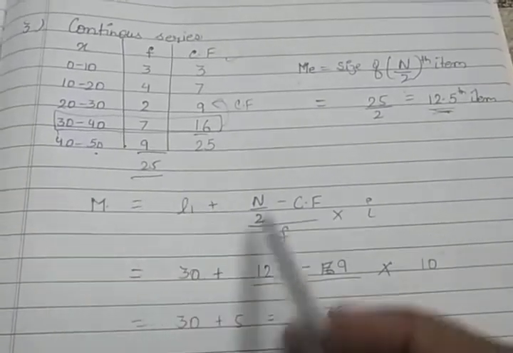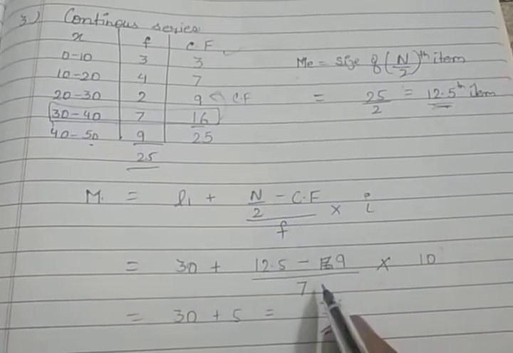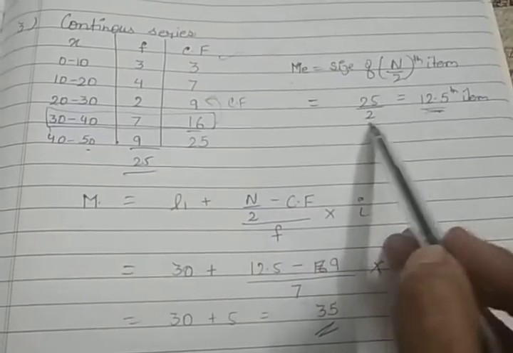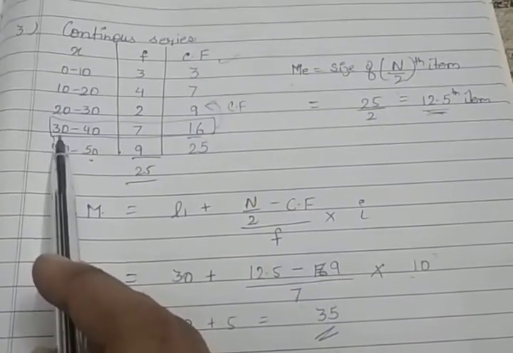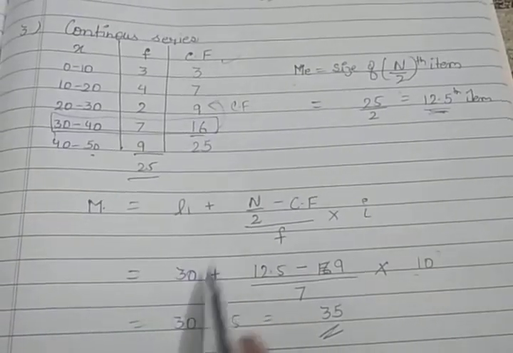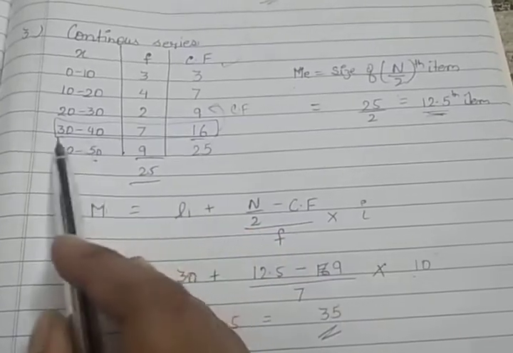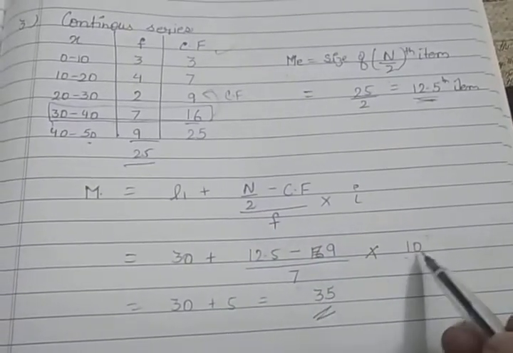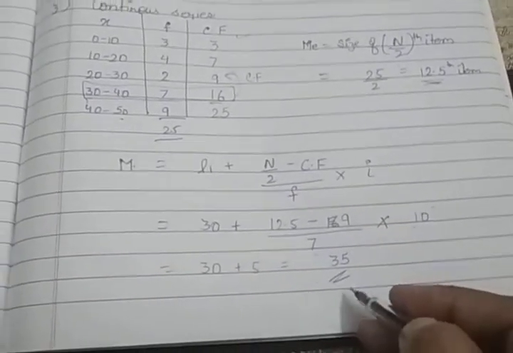For this we use the formula L1 plus (n upon 2 minus CF) upon F into I. So n upon 2 we have done, and directly we put the values: 12.5. L1, the lower limit of the median class, is 30. CF just above, 9. The frequency in this median class is 7. And the interval of this median class is 10. So after solving we will get the answer 35.